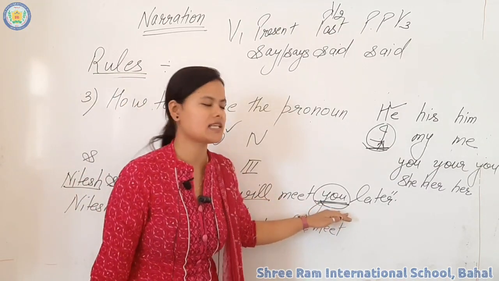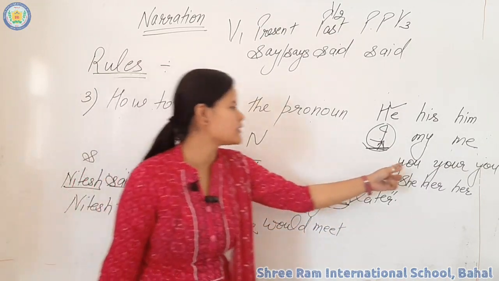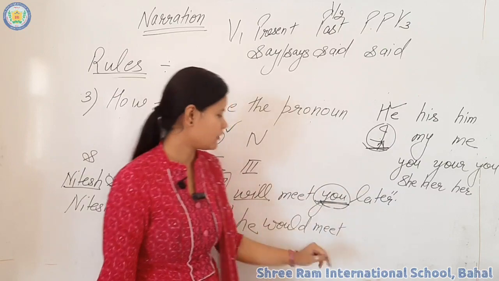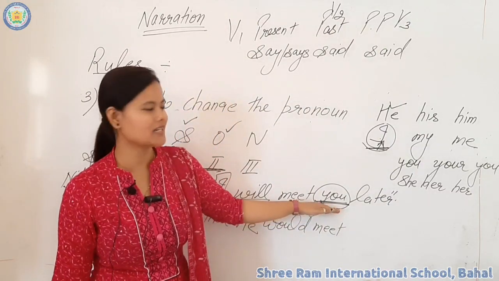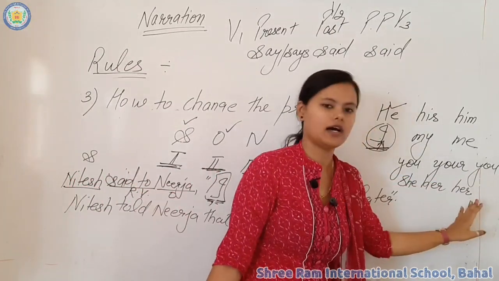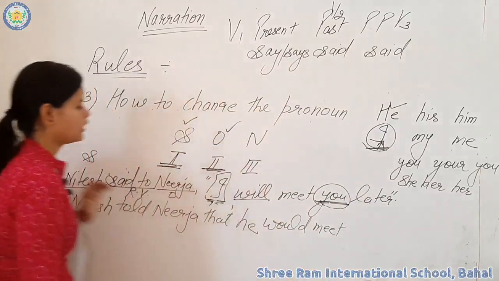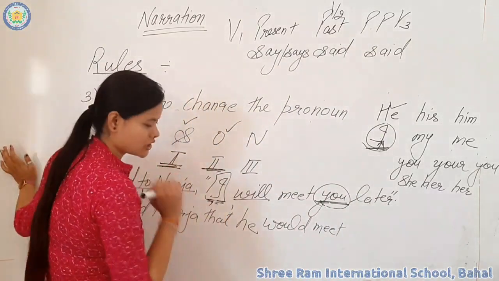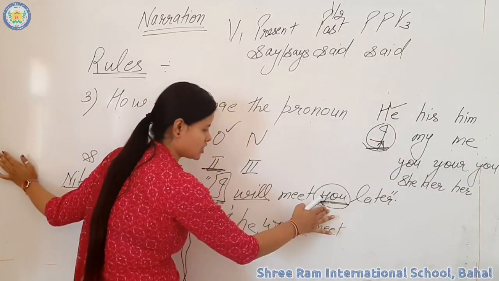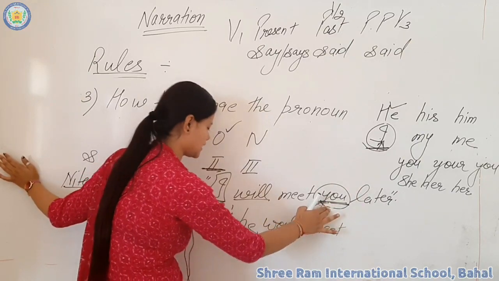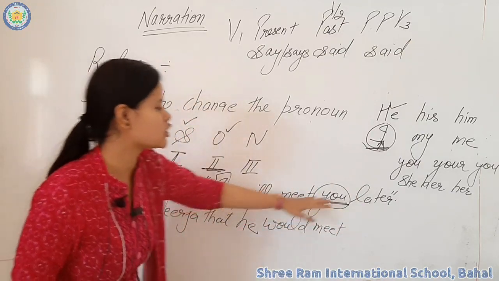If it is used as a subject, then you will be changed into she, and if it is used as an object in a sentence, then you will be changed into her. So we have to see that you is used as a subject or as an object in a sentence. I will meet you.